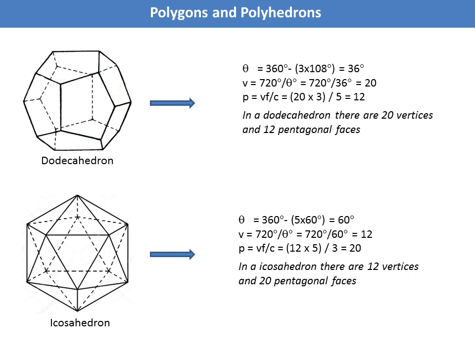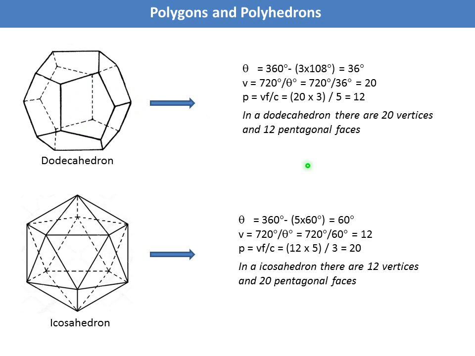or corners. Now the number of polygons P equals VF by C. V is 20, we have already got here. F, the number of faces around each vertex, here 3 faces, 1, 2, 3 around each vertex. So F equals 3. C equals 5, because there are 5 corners in each polygon. So P equals 12. That means there are 12 faces in this dodecahedron. That's why it is called dodecahedron.